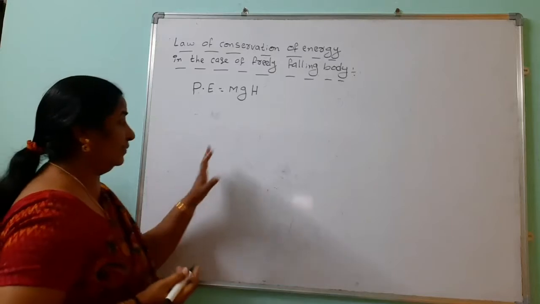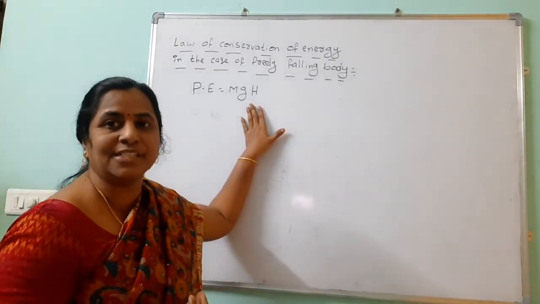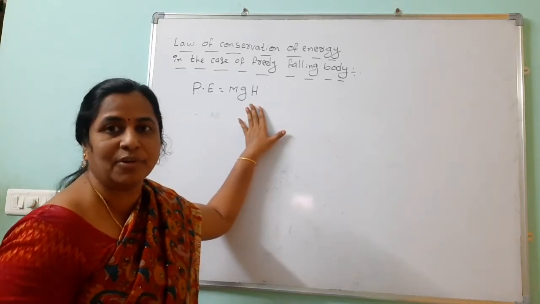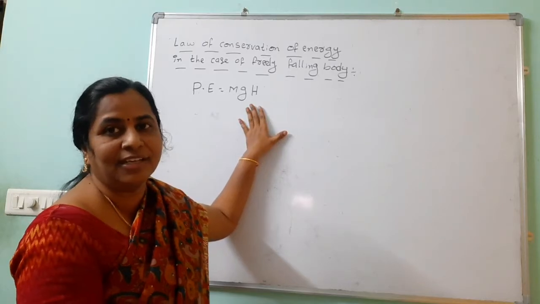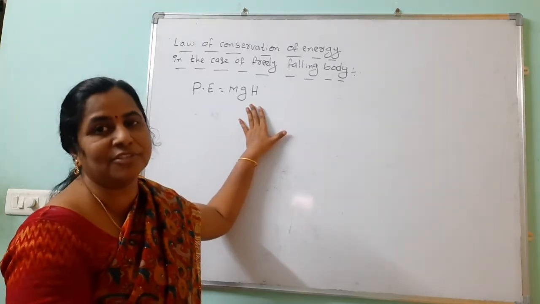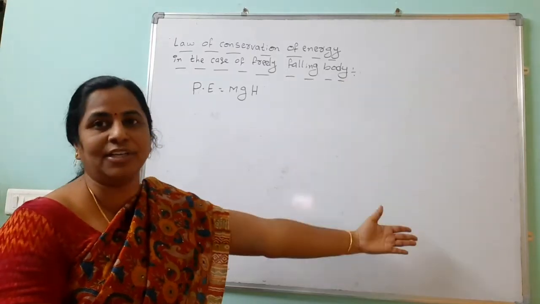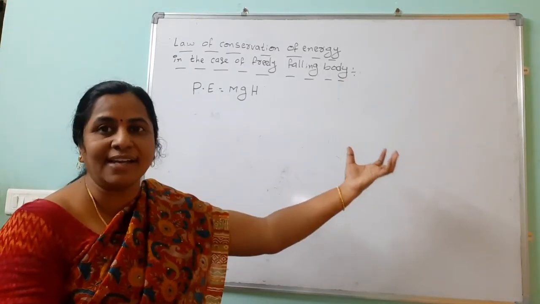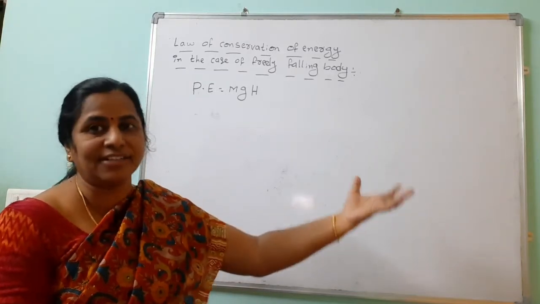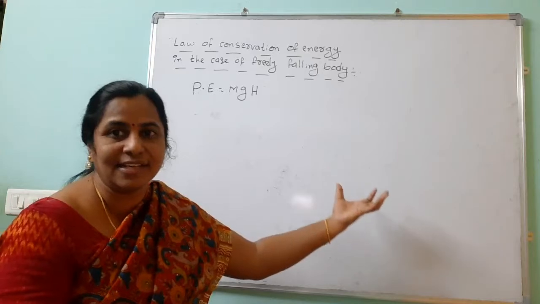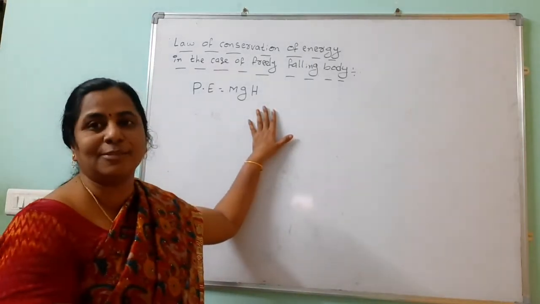In our daily life, where can we observe potential energy? If water comes from a height to down, as in a waterfall, due to the height difference it gets energy. That type of energy we can take as potential energy.